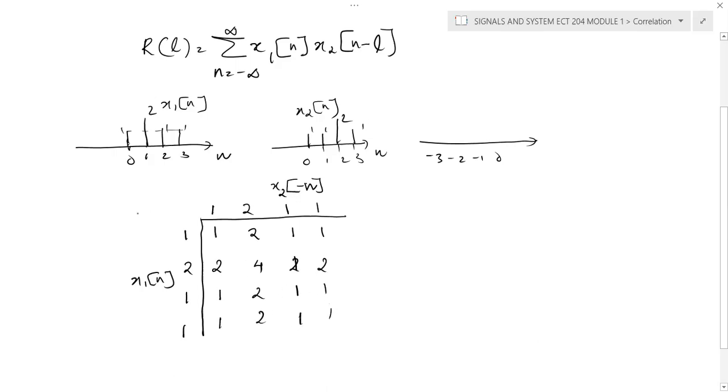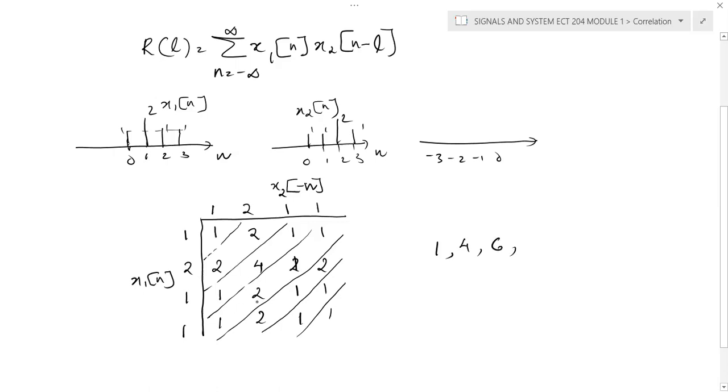Okay, now we will group like this. This is one expression. Okay, this is another term, and so we got different regions. Now we'll take the first value, that is 1, and the second term is 2 plus 2, that is 4, and next term 1 plus 4 plus 1, that is 6.